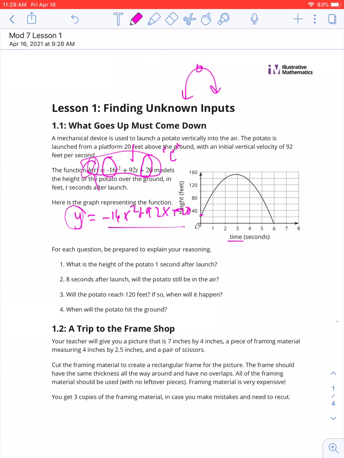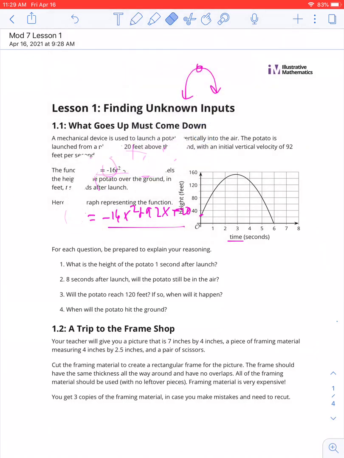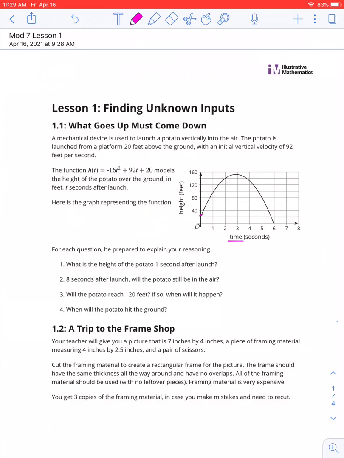It's all about height. So if we were talking about y equals negative 16x squared plus 92x plus 20, this is the same exact function, but instead of calling it y, we're being more specific and we're calling it height over time. So instead of using x, we're using t because we're talking about time. These algebraic things are not meant to confuse you. It's supposed to give you more detail.